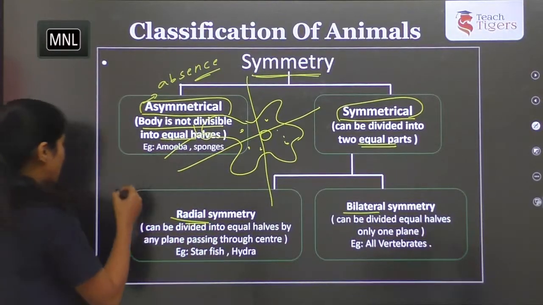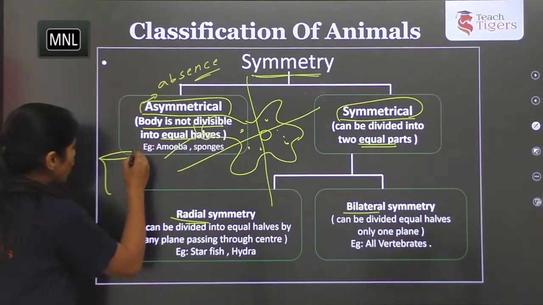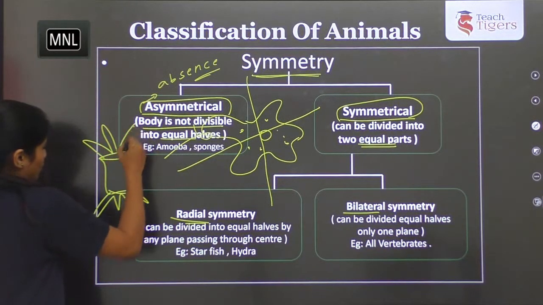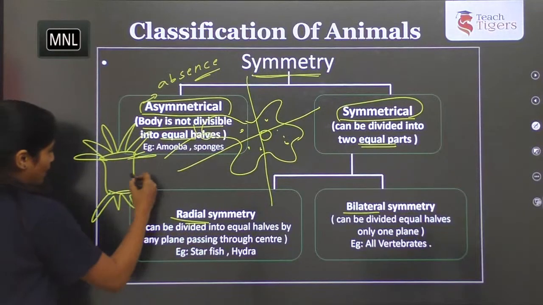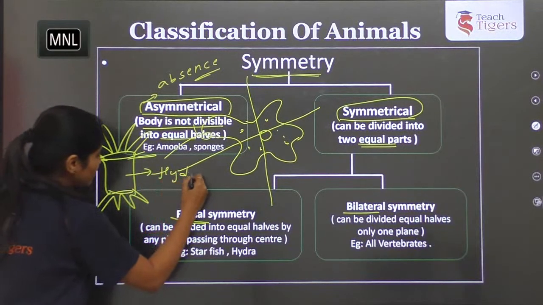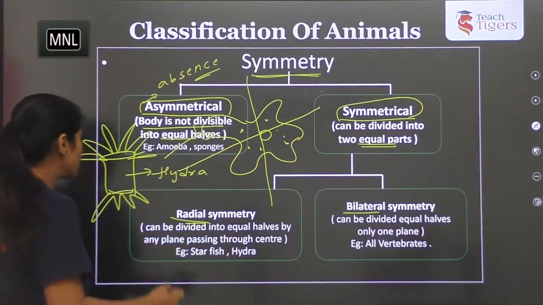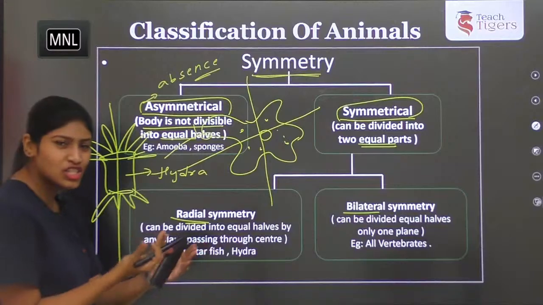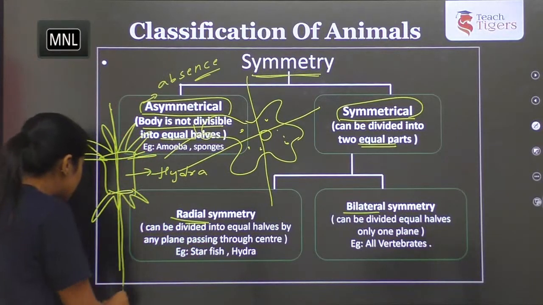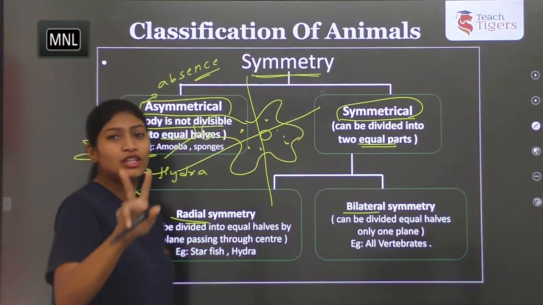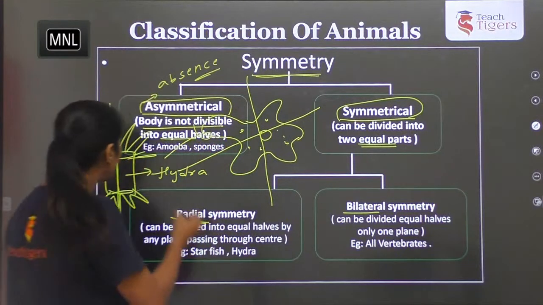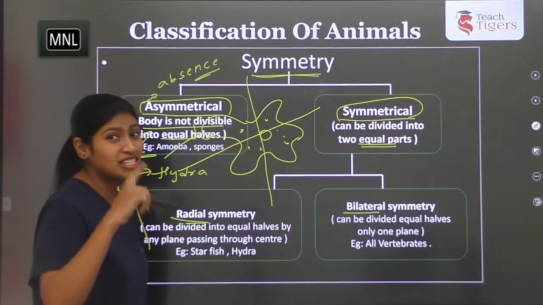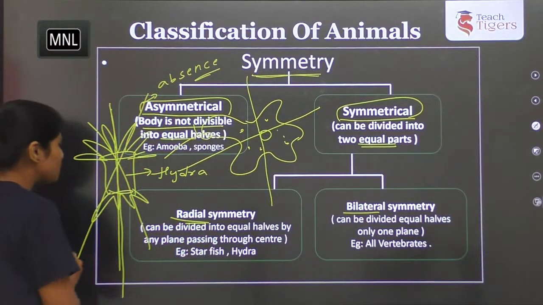So I will take a best example. Just see this organism and tell me what it is actually. So this is what? Is it looking like Hydra? So this is Hydra. So if you cut this organism body which is cylindrical in shape, if I cut this from the central axis like this, it is going to get into two equal halves. And if I do in this plane of axis, then also it can be divided into two equal halves because it's a cylindrical body.